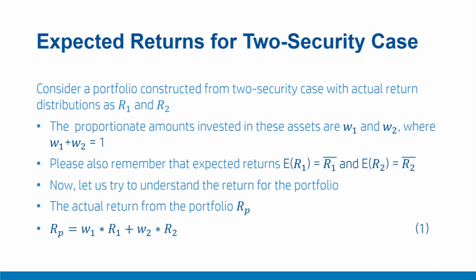Now let's try to understand the return from the portfolio. The actual returns from the portfolio can be very easily computed as shown here in equation 1, where RP equals W1 into R1 plus W2 into R2. That is a very simple mathematical notation for the actual returns from a portfolio with two security case, where W1 and W2 are the proportionate amounts and R1, R2 are the actual returns observed on these two securities.